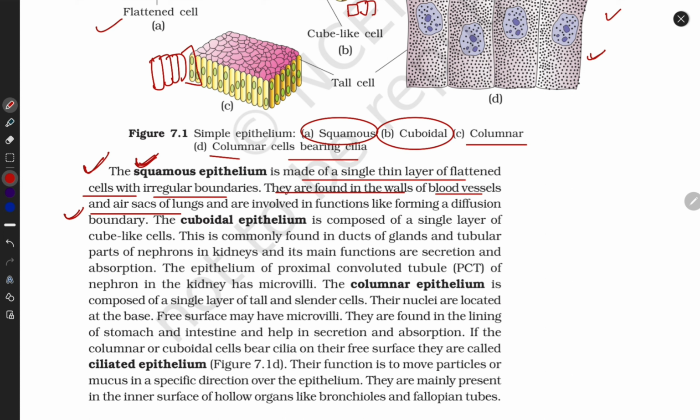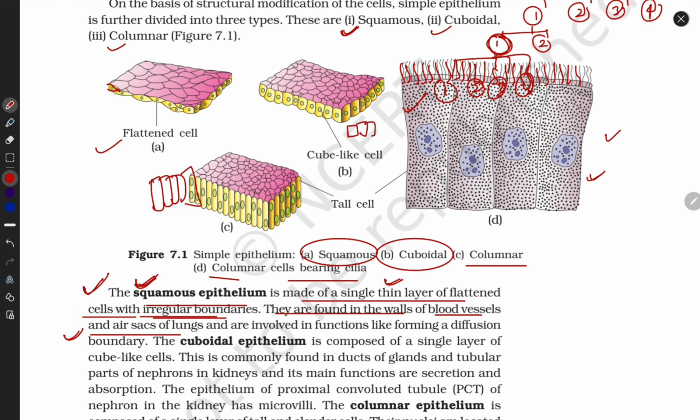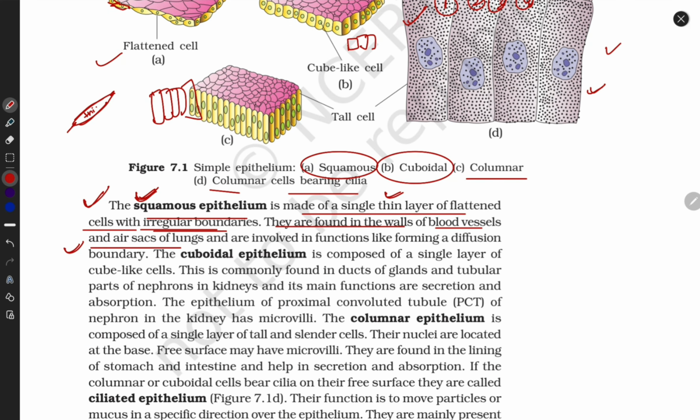Squamous tissue is part of epithelial tissue. It is made up of a single layer of flattened cells. The second point is that they have irregular boundaries. Look here: this is thick, at the border part they are thin, and in the middle part they are thick. Irregular boundaries. Now, for examples, what do you write?